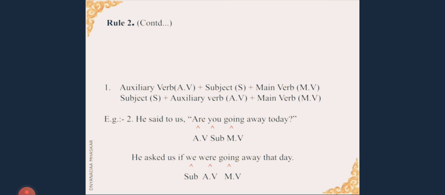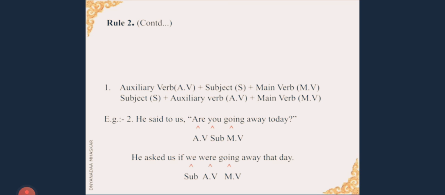Okay, the example is, the sentence is, he said to us, comma, inverted comma open, are you going away today? Question mark, inverted comma close. Are is the auxiliary verb, you is the subject, going, that is go, is the main verb. Now let us see how we have changed it into indirect speech. He asked us if we were going away that day.